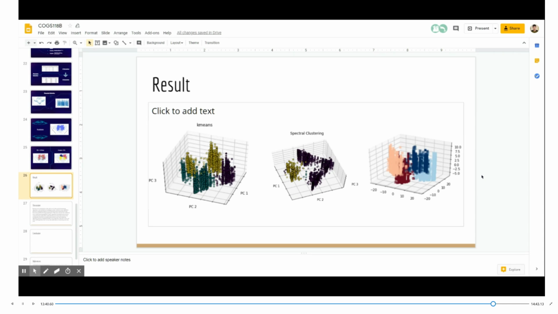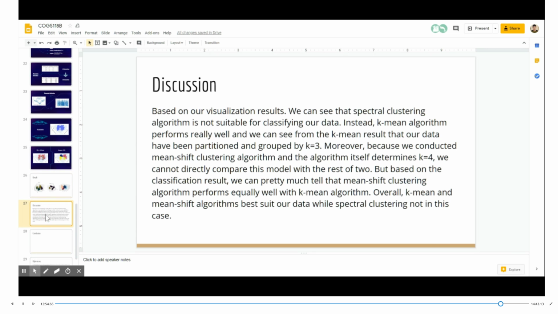So here are our 3 results for 3 different classification algorithms. As we can see, the k-means algorithm's result is shown on the left, the spectral clustering in the middle, and the mean shift algorithm on the right. So here are our discussions and some conclusions about it.